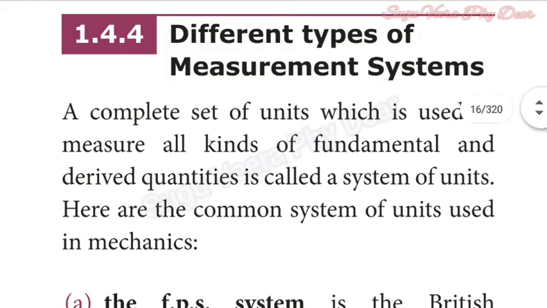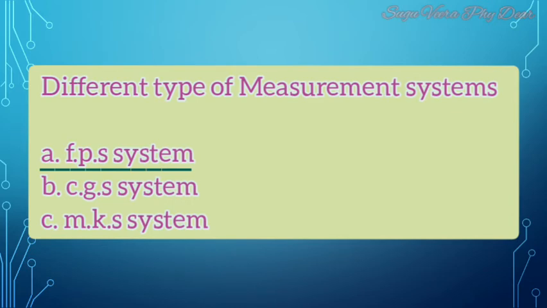Different types of measurement systems. A complete set of units which is used to measure all kinds of fundamental and derived quantities is called a system of units. Here are the common systems of units used in mechanics. There are three types of systems. First one FPS system, second one CGS system, third one MKS system.